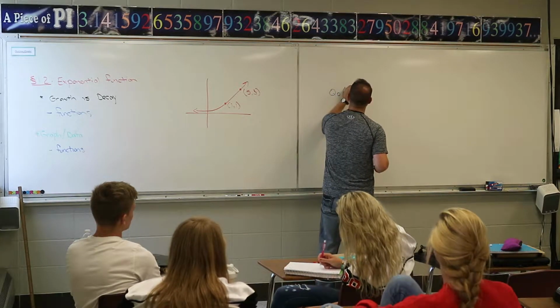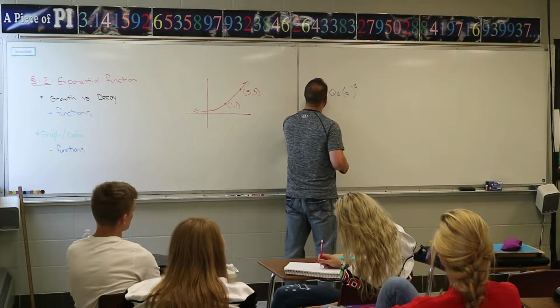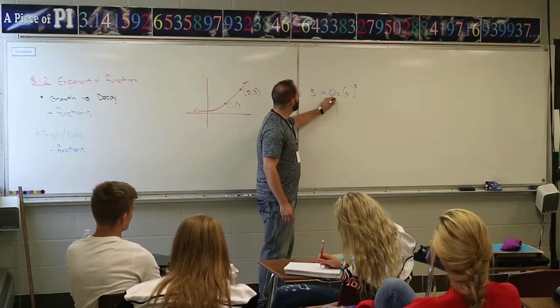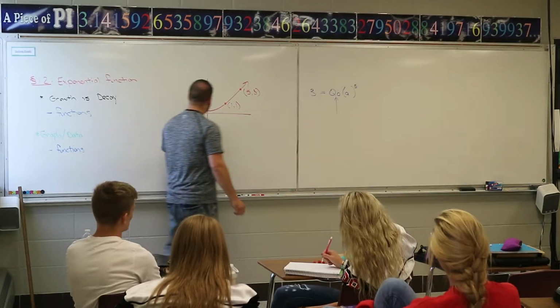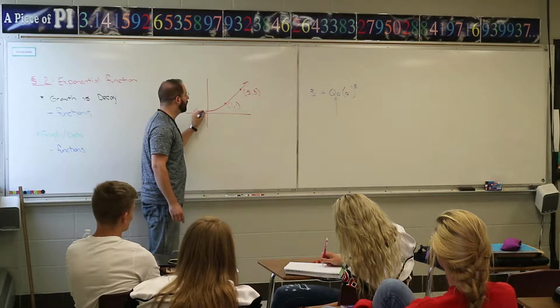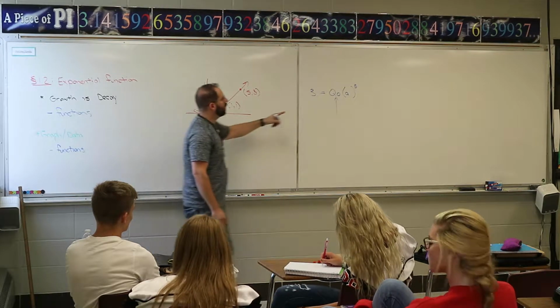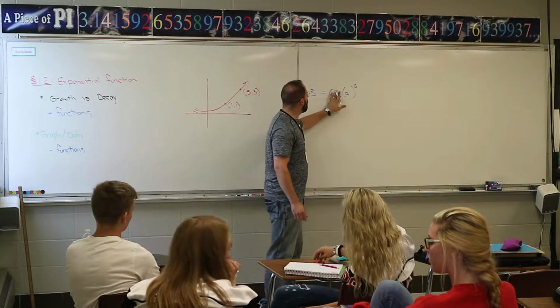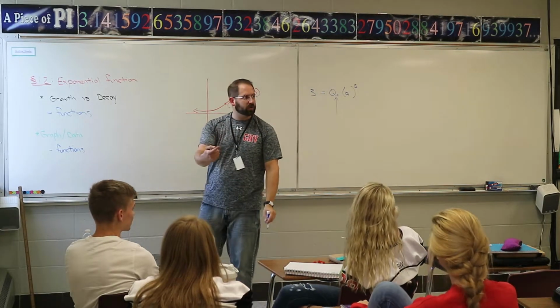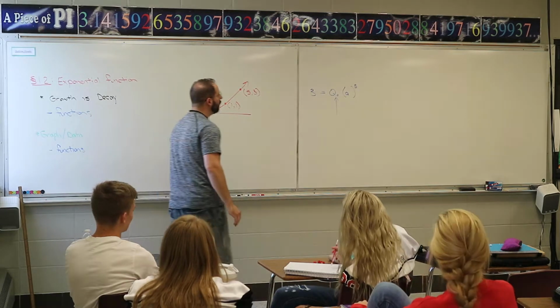And I'm gonna plug in the numbers in here. We don't know what the initial number was. The initial number was in this range. I don't know what it was. It's not 0, it's not 1, it's somewhere in this range. So I don't know it, so I'm gonna leave Q naught here. It's the initial amount that you started with. I don't know it, so I'm just gonna leave it a variable.